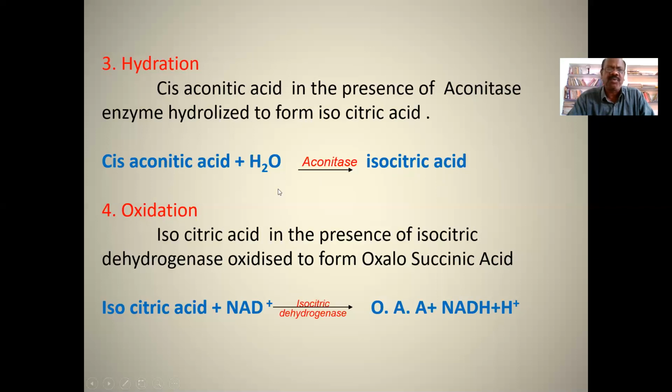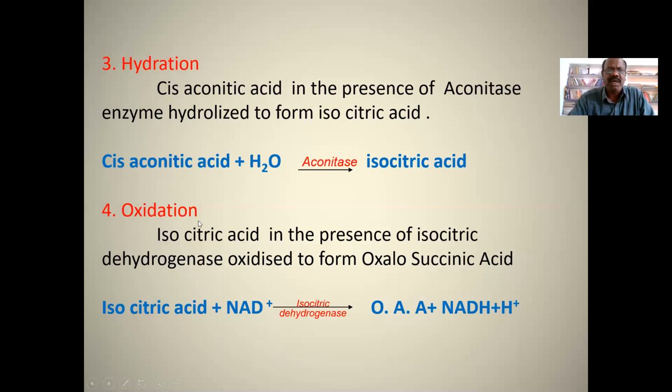And coming to the fourth reaction, oxidation. As you know, oxidation means addition of oxygen to the substrate, or removal of hydrogen from the substrate, or loss of electrons from the substrate.